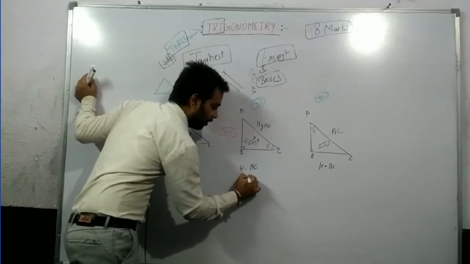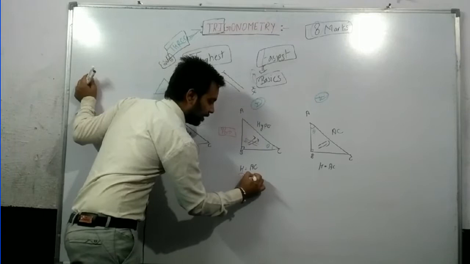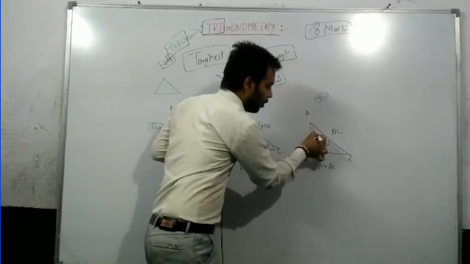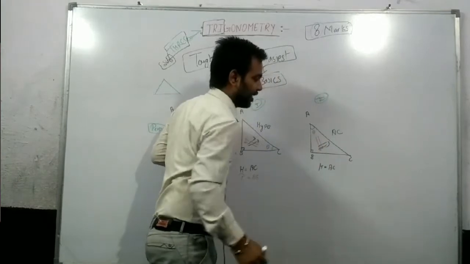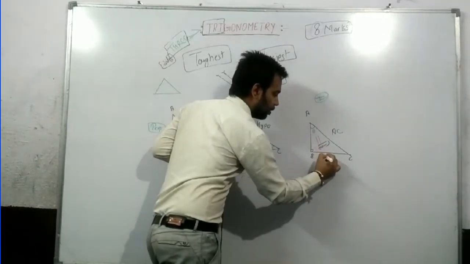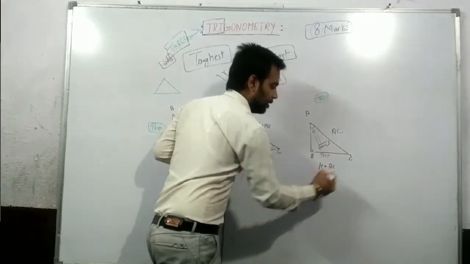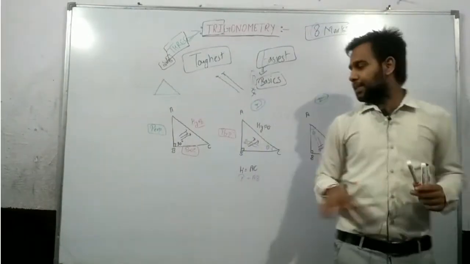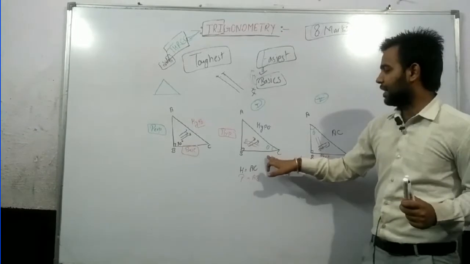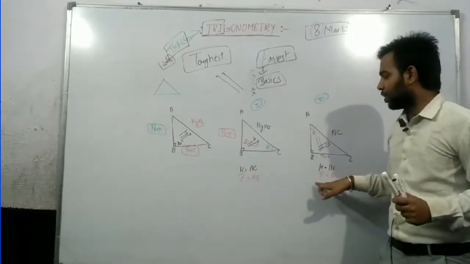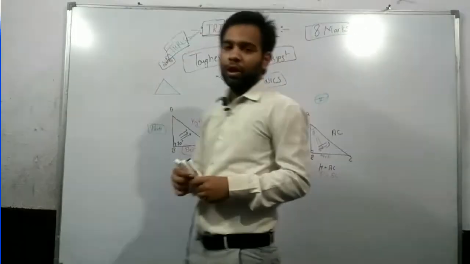That means in the first triangle the perpendicular is AB, whereas in the second triangle theta is at A, so the side opposite to theta is BC. So the perpendicular is BC. Now you can see that both triangles are similar but the positions of theta are different, so the position of the perpendicular is also different.